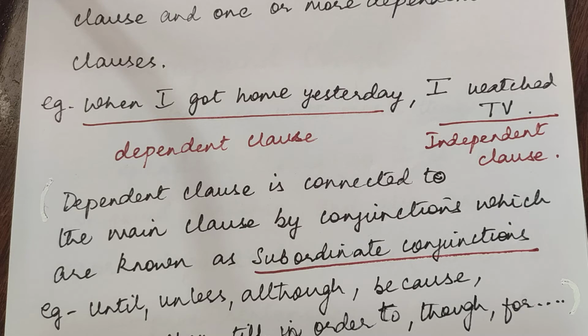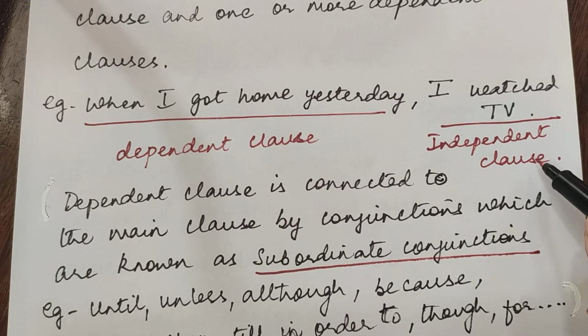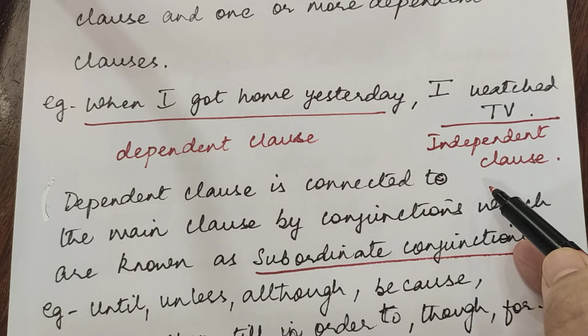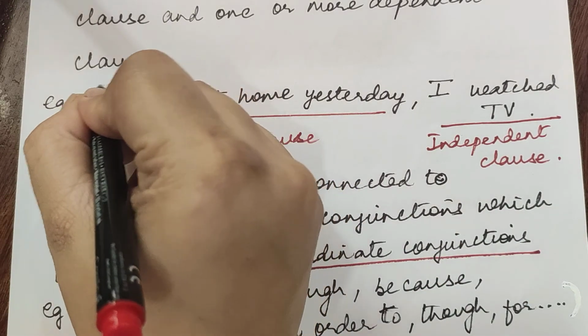So this part of the sentence is not giving complete sense. That is why it is known as the dependent clause. I watched TV is making some sense. That is why it is the independent clause. So over here, you are connecting the dependent clause to the independent clause with the help of a subordinate conjunction.